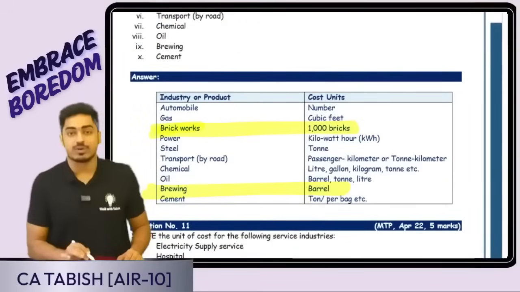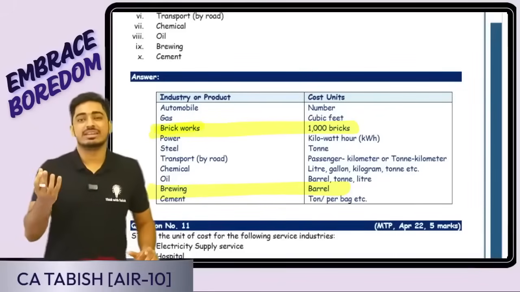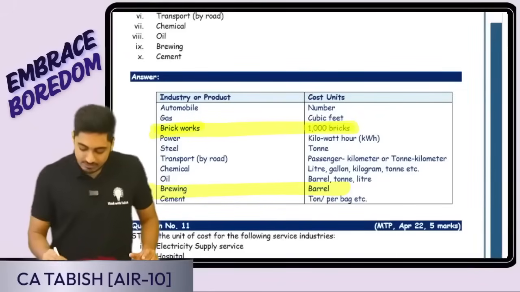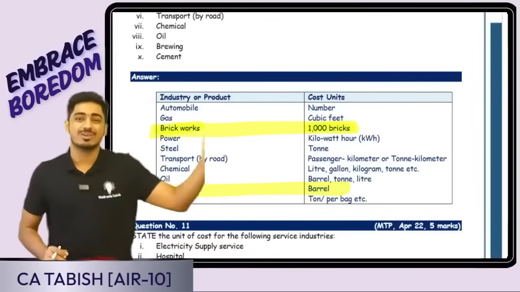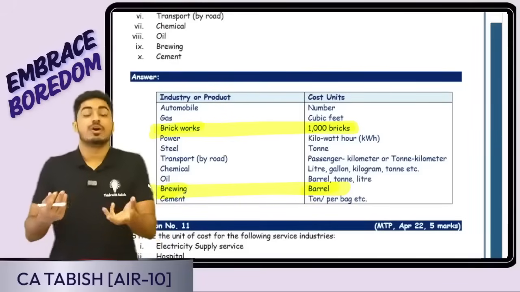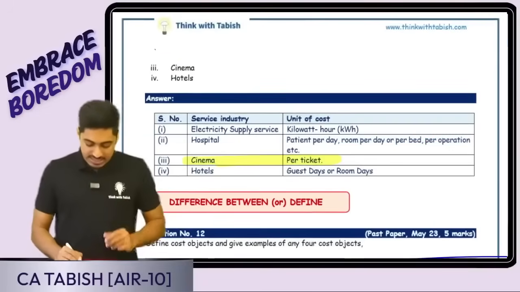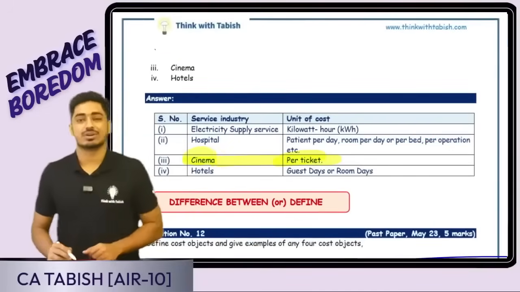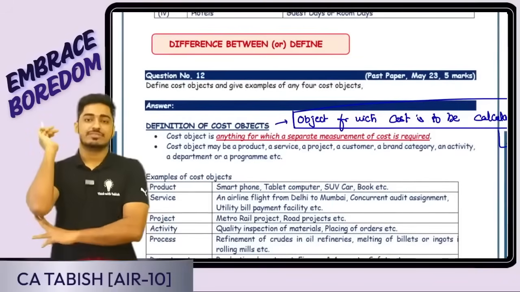Okay, in case of brickworks, yes, we are transporting bricks. How is the cost calculated? Normally in terms of per truck, but here they have given for 1,000 bricks. That can also be done. For 1,000 bricks, this is the cost. Or for one load, one truck, this is the cost. Okay, fine. Brewing, the cost is for a barrel. Okay, yes, everyone. Next is cost unit for the following. Yes, here cinemas, how do I calculate the cost per ticket? All others are just a repetition. Is this clear, everyone? Question 11 questions are over.